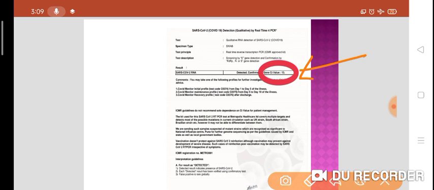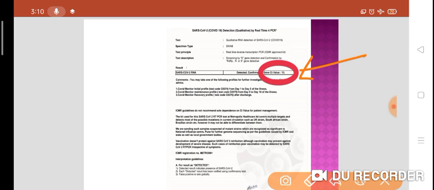CT score is different. CT score is the CT chest score, that is the computed tomography that we do in patients of COVID-19. That is different, and this is the CT value in the RT-PCR report. It's the cycle threshold. CT means cycle threshold in the RT-PCR report. Now we'll discuss in detail.